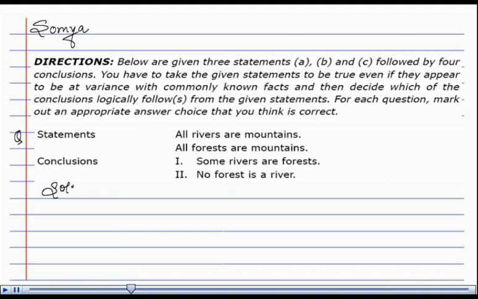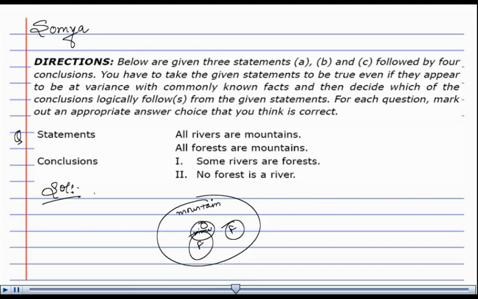For the solution, the statements are: all rivers are mountains. Second statement, all forests are mountains. Now, forest can be anywhere, from here to here to here. Now, for the conclusion, some rivers are forest.